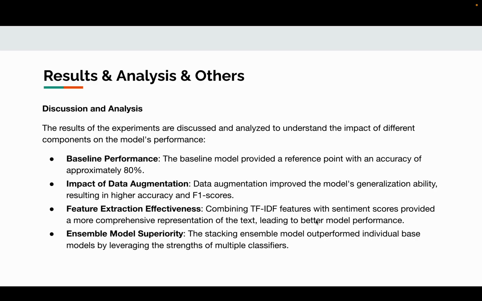When evaluating feature extraction effectiveness, combining TF-IDF with sentiment scores provided a more comprehensive text representation, enhancing model performance. Finally, the ensemble model's superiority was evident, as the stacking ensemble model outperformed the individual base models by leveraging multiple classifier strengths.